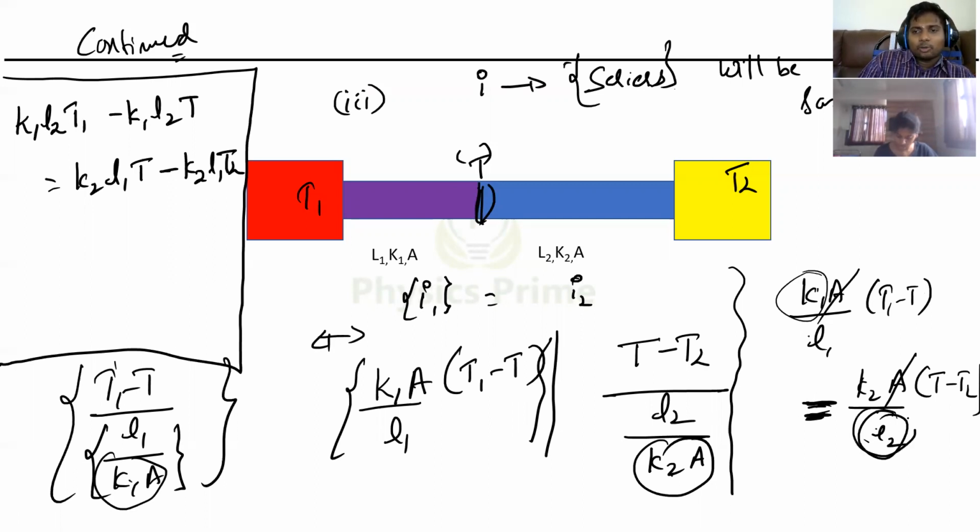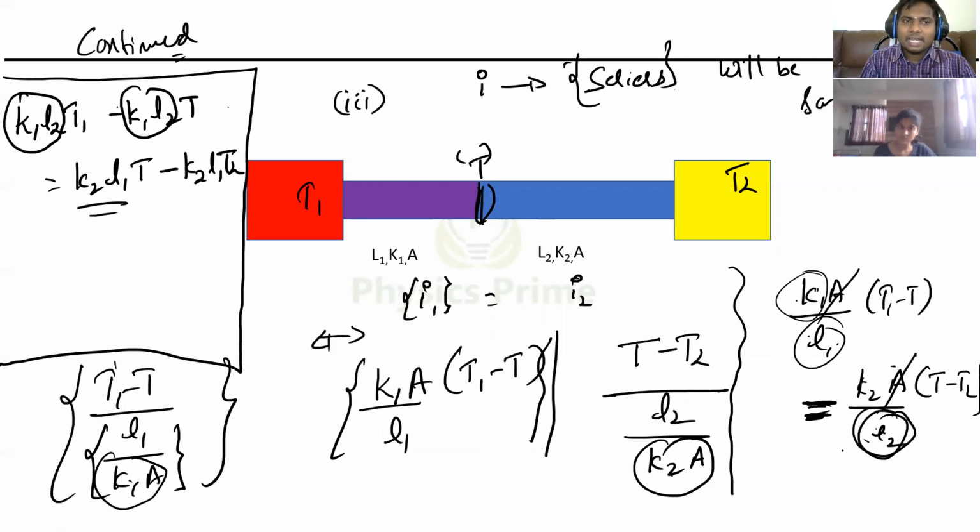So then this L2 I sent to the left side, and L1 I sent to the right side. So then I got K1 L2. Then I removed this bracket, which means I have to multiply with K1 L2 on both sides, right? T1 also, T also, and K1 L2 will come out common. That's why I multiplied and simplified. Similarly K2 L1 into T minus K2 L1 into T2.